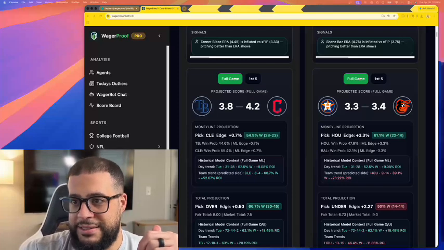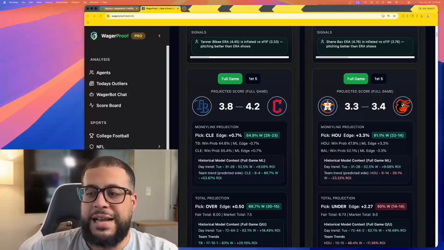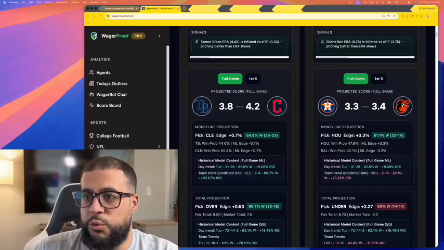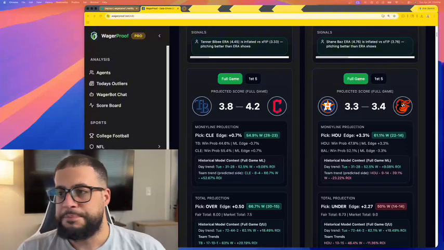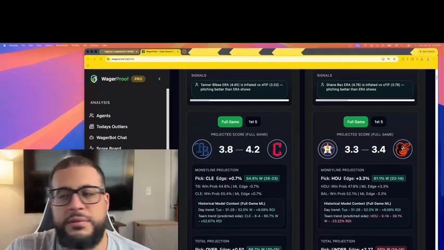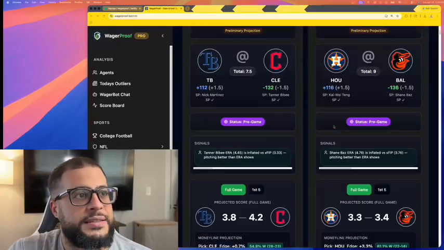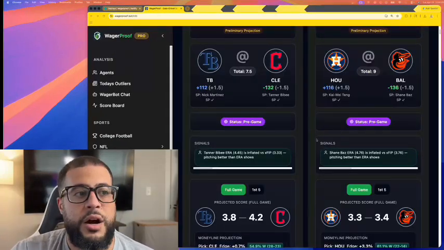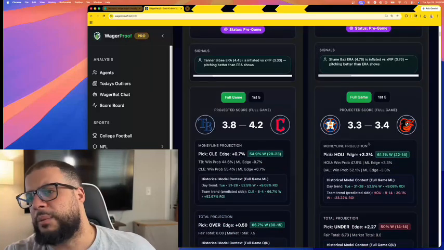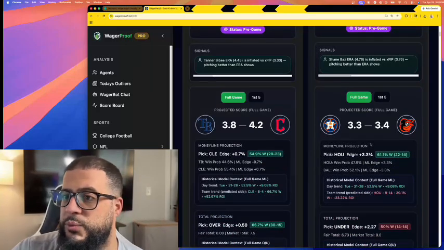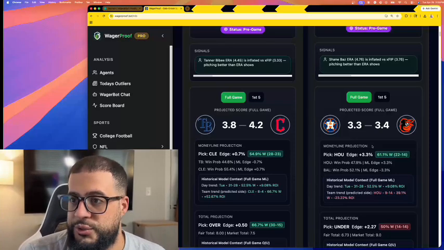What that means is that our model is actually predicting the money line odds. So what our model predicts the odds should be for this game. If the odds are shorter, meaning, in this case, I'm scrolling on the wrong thing. In this case, Houston is plus 116. Our model has Houston at like plus 103, plus 104. That means the edge is towards Houston. That's all we care about.